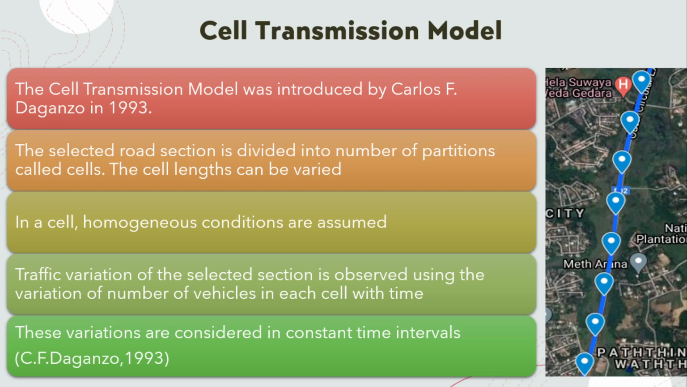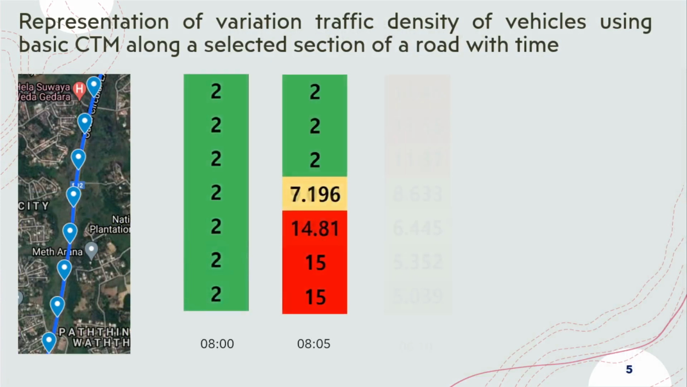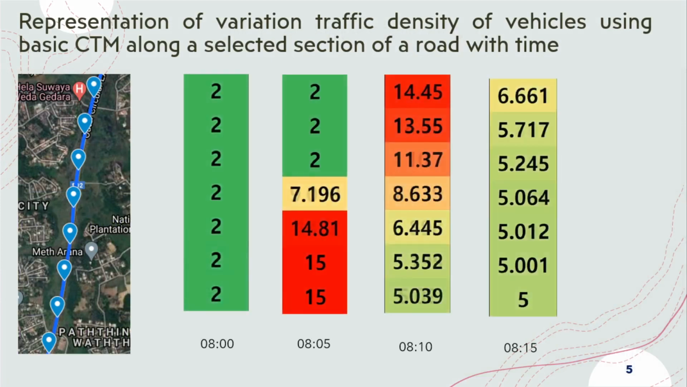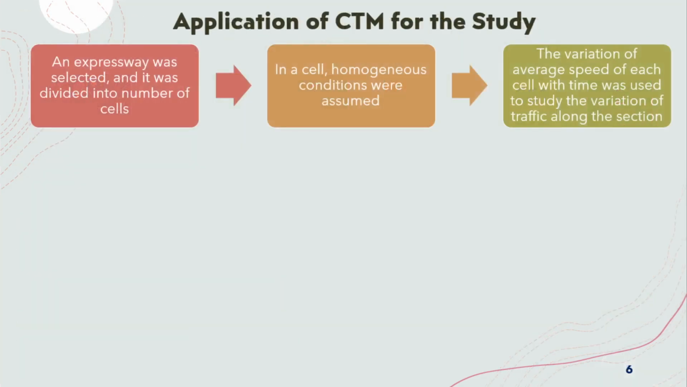In the basic model, traffic variation of the selected section is observed using the variation of the number of vehicles in each cell with time. The variations are considered in constant time intervals. Here you can see the variation of traffic density represented along a selected road section with time using cell transmission model. Let's move on to the application of cell transmission model for this study.